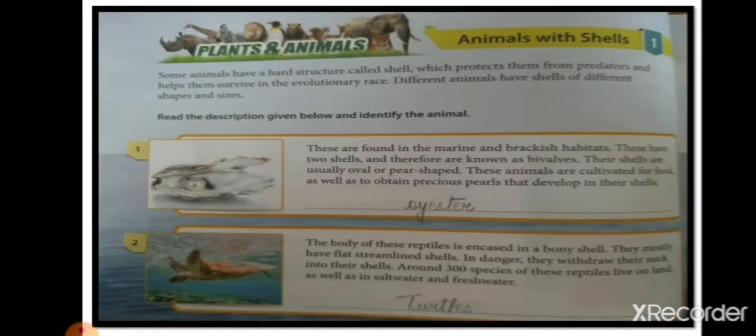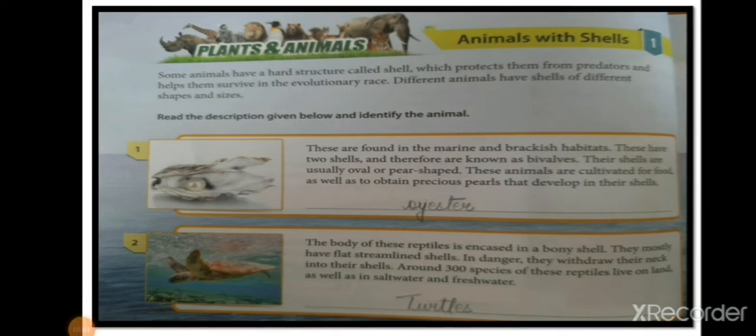So the first chapter is animals with shells. What is the meaning of shells? Shells means the covering. Some animals have a hard structure called shell, like the turtle and tortoise. These animals have hard shells over them that protect them from harsh climatic conditions as well as from predators. Predators means the animals that live by killing or eating other animals.